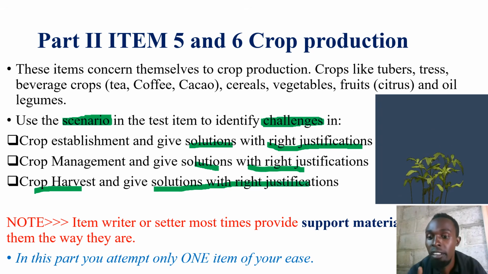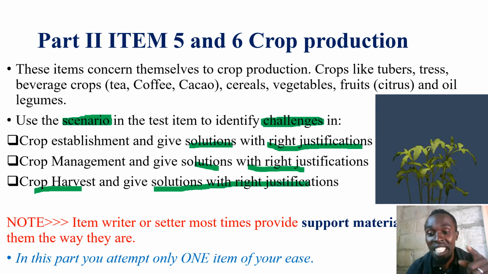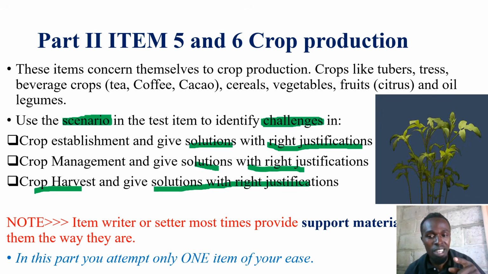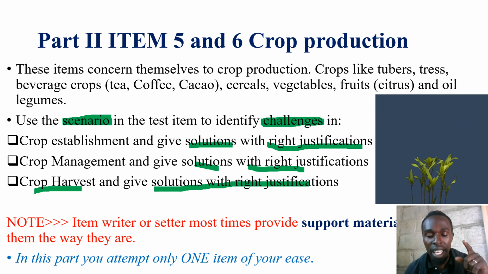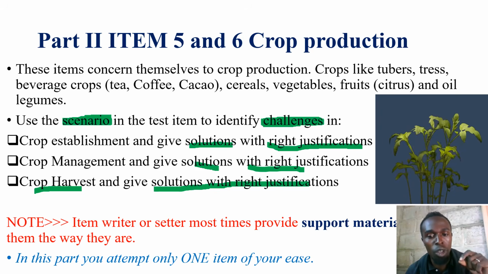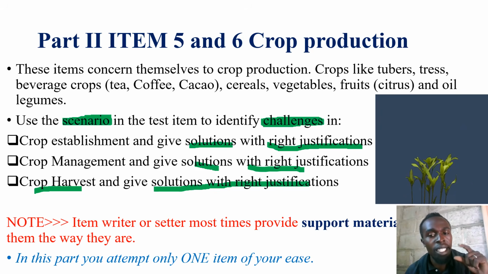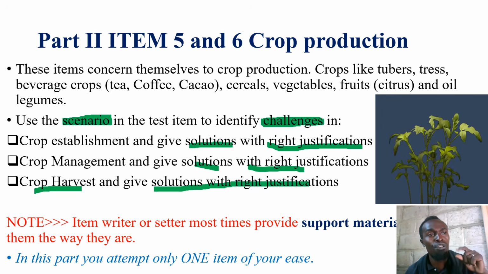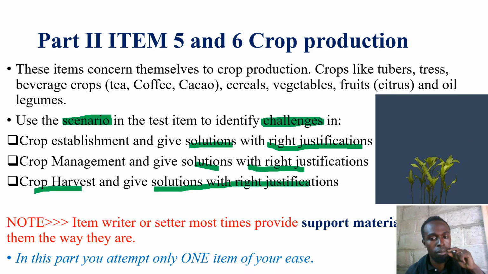Remember, even in this particular item, the setter may provide support materials. The support material may be, yes, tea has a recommended spacing of 4 by 4 meters.